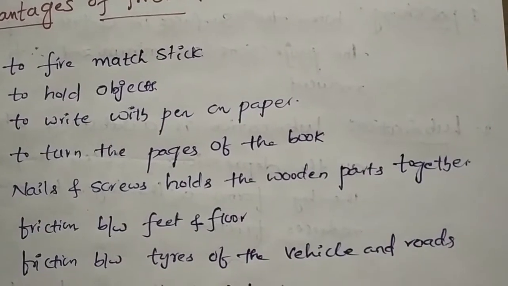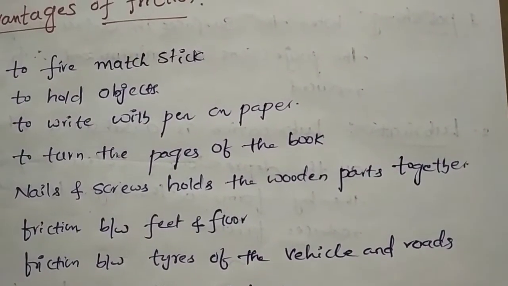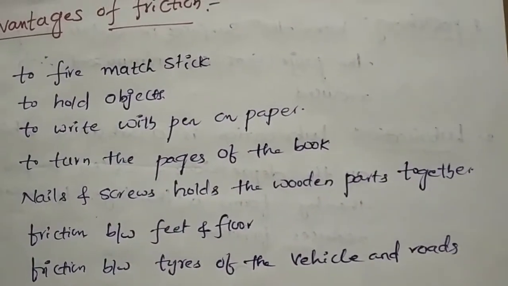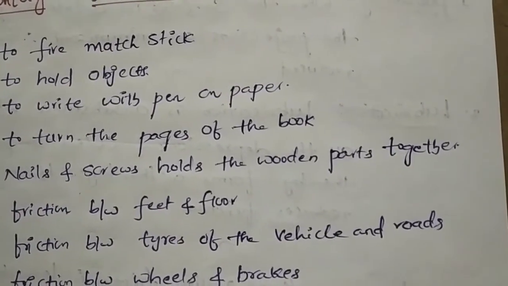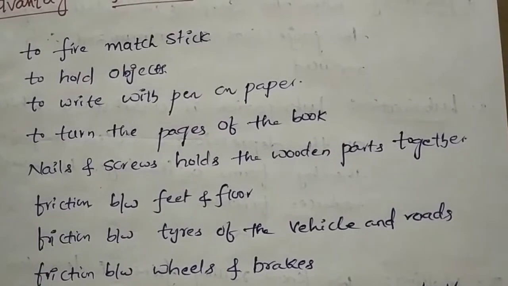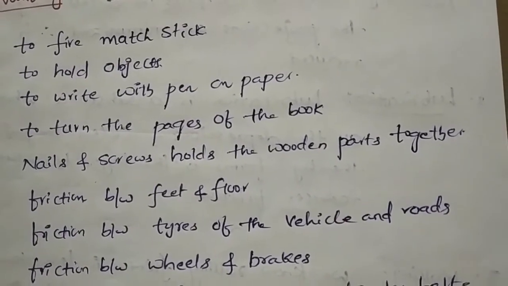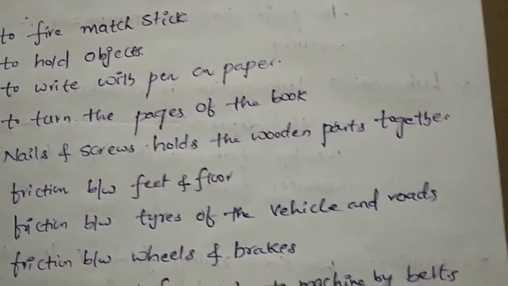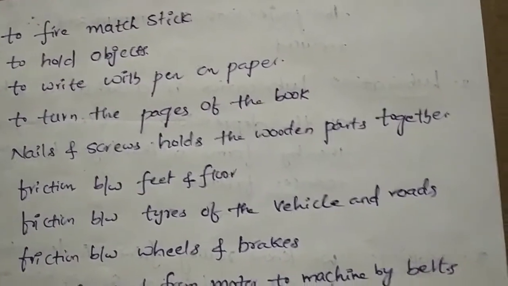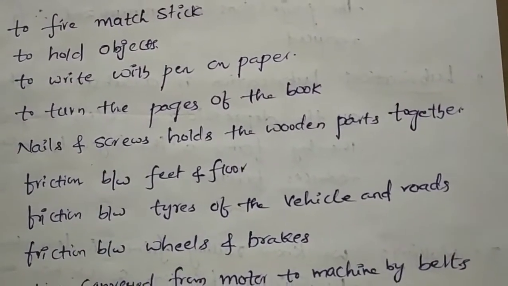Next, to turn the pages of a book, friction is also required. Now next, nails and screws hold wooden parts together. That means when you drive a nail into wood, there is friction between the wood and the nail. Then only the nail will be fixed. Otherwise, the nail will come out.